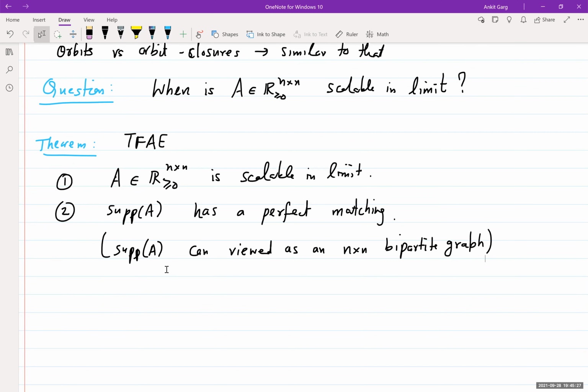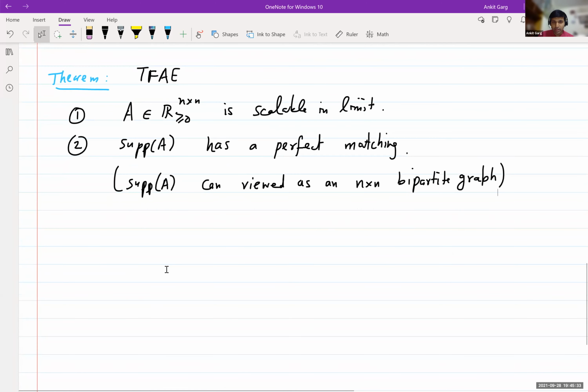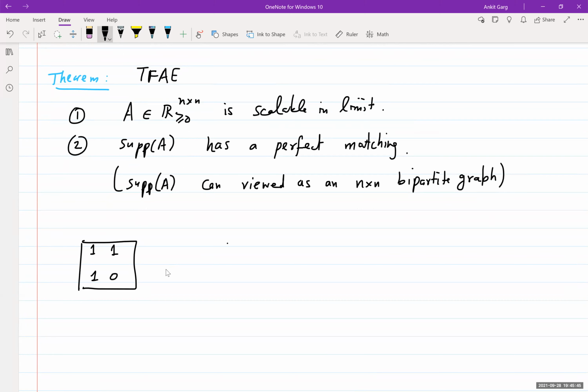The n times n confused me. No, I think all he means is n vertices on one side and n vertices on the other side. Yes, sorry.